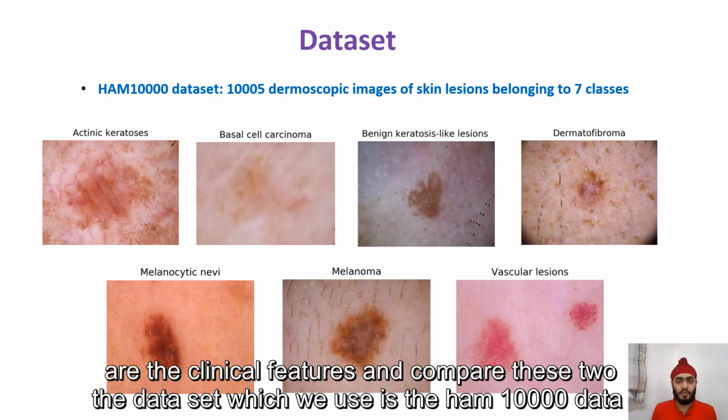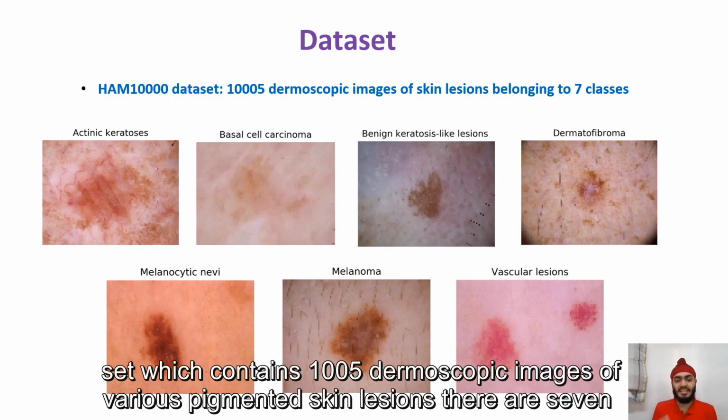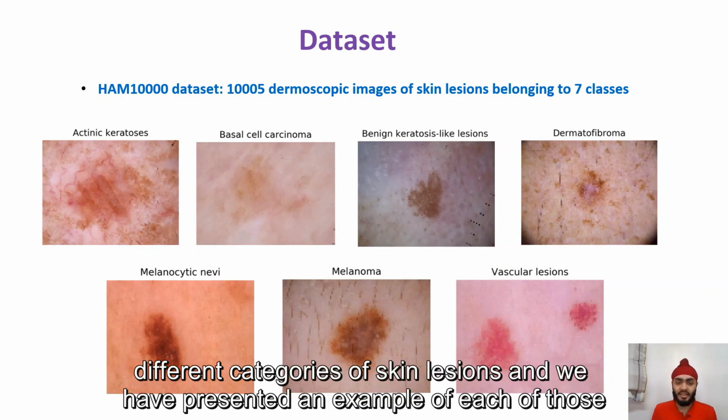The dataset which we use is the HAM 10,000 dataset, which contains 10,005 dermoscopic images of various pigmented skin lesions. There are 7 different categories of skin lesions, and we have presented an example of each of those.